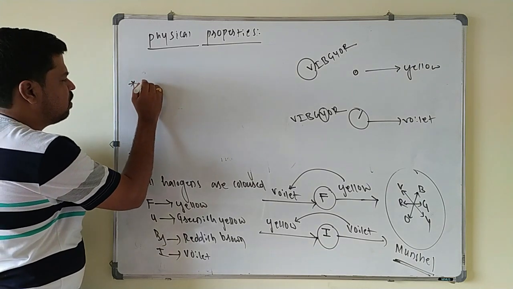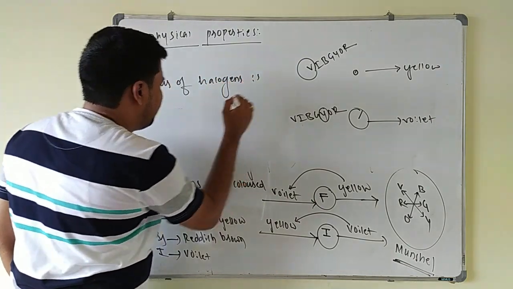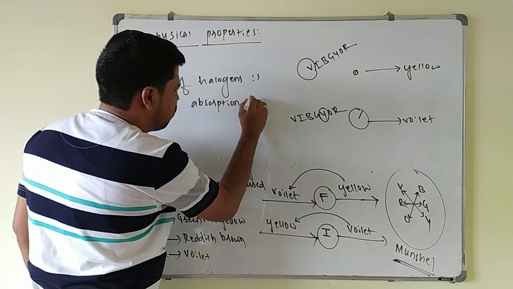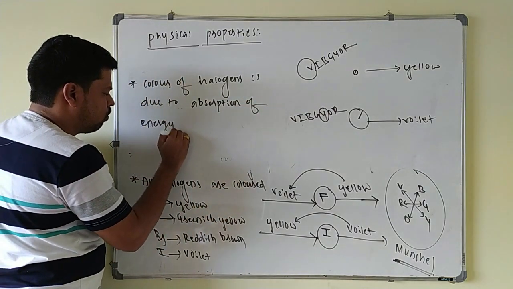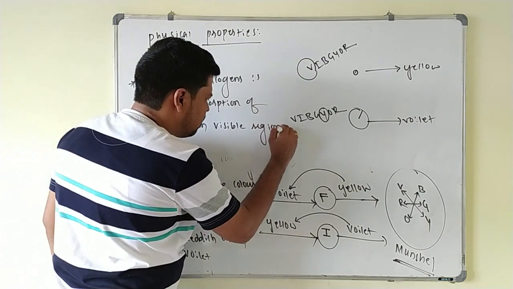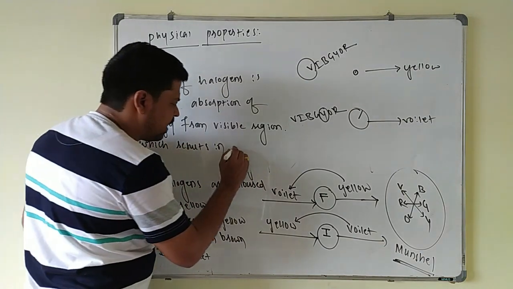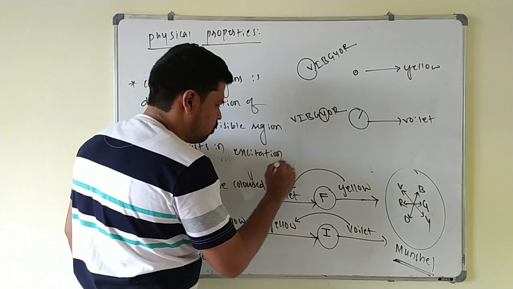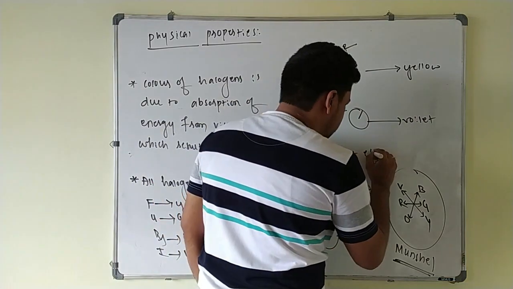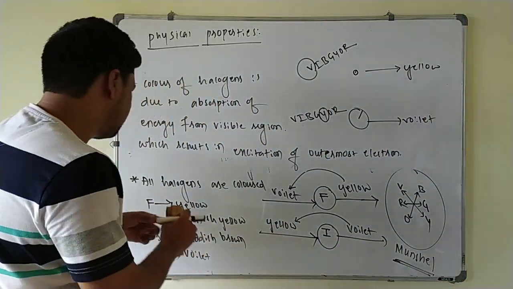Next point I will write: color of halogens is due to absorption of energy from visible region, which results in excitation of outermost electron, hence they appear to be what? Colored.